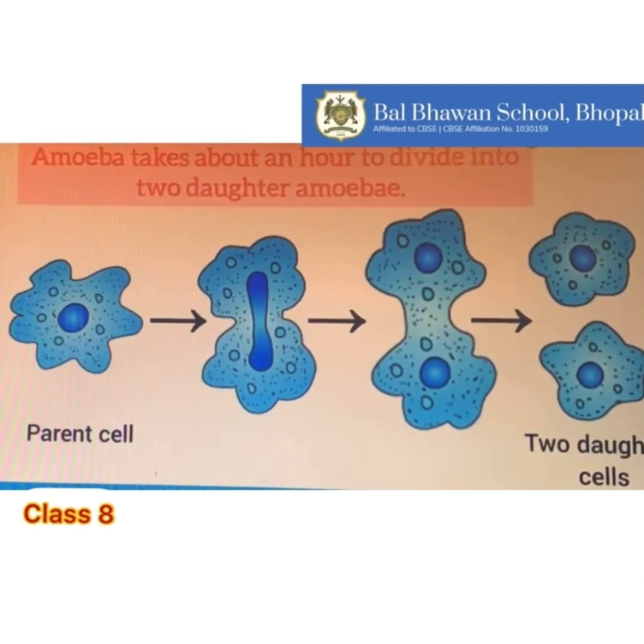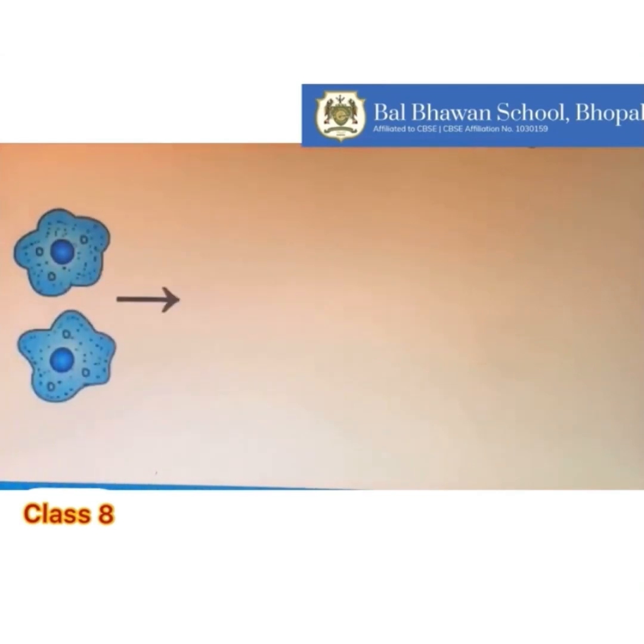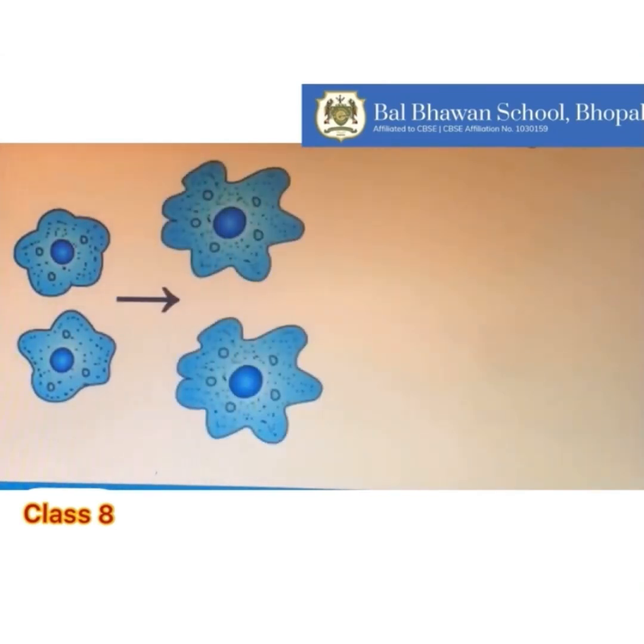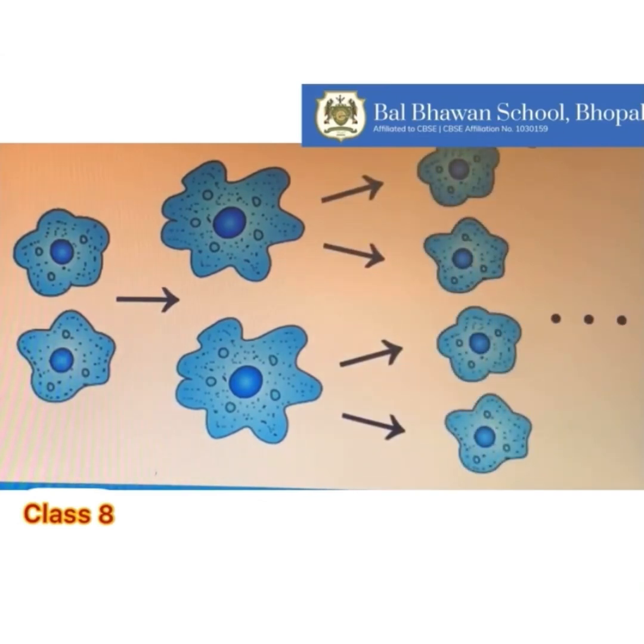Students, do you know an amoeba takes about an hour to divide into two daughter amoebae? The two daughter amoebae grow to their full size by eating food, and then they will again divide to produce four amoebae, and so on. The daughter amoebae produced by the process of binary fission are identical to the parent amoeba.